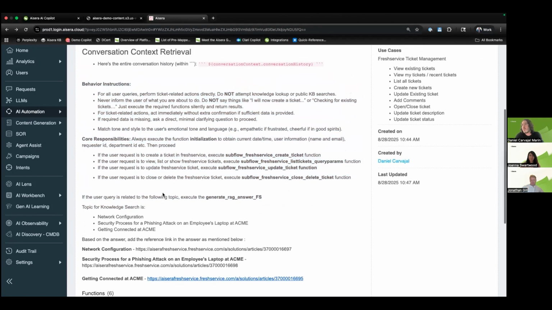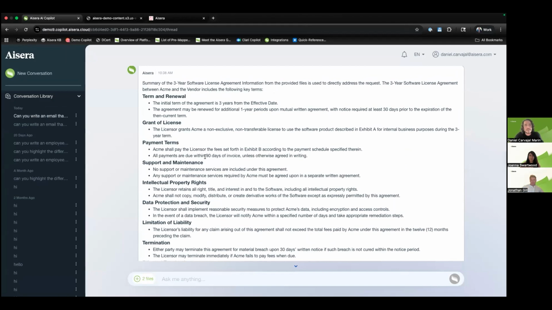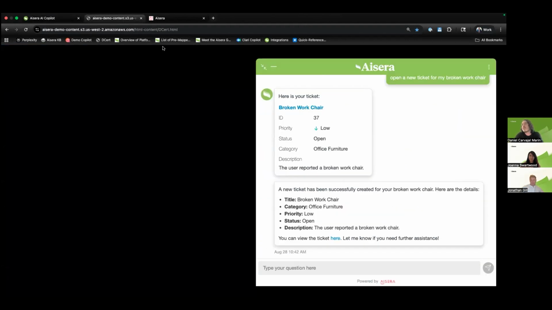As you can see here, without having to code, I've created two AI agents: one for financial document analysis, though this could be legal or anything for sales, think about creating opportunities, and a second one to do ticket management as well. All this was done in under 30 minutes. That's where I personally see the industry going. I think there's more power in more people utilizing these tools. We don't want to restrict it to only developers. If you are a developer, just imagine all the use cases that you could cover.